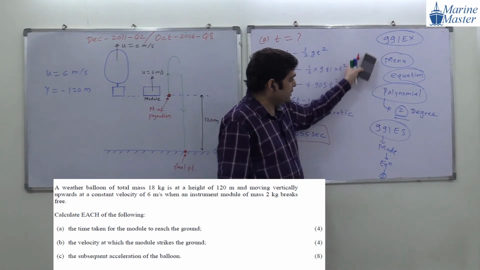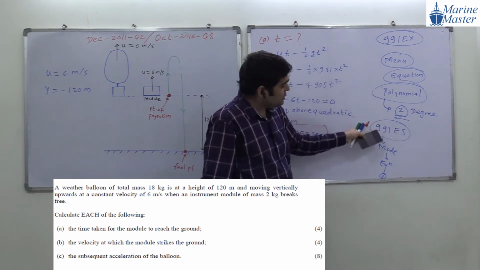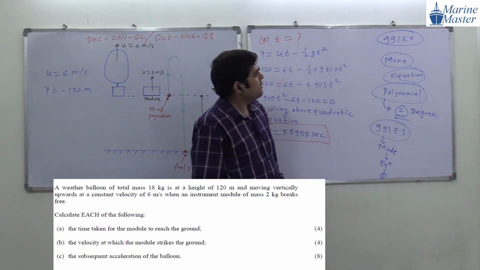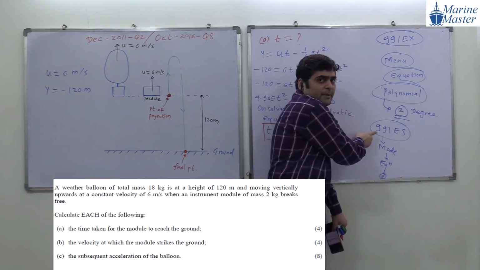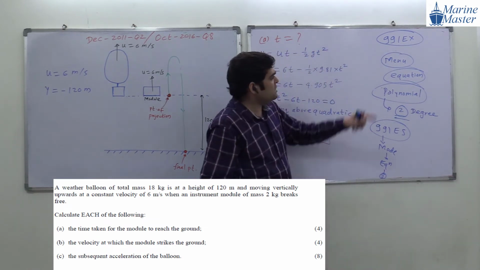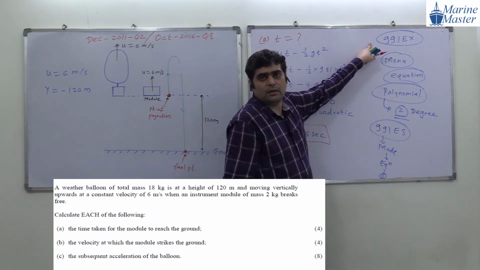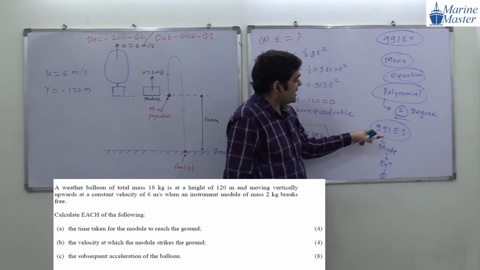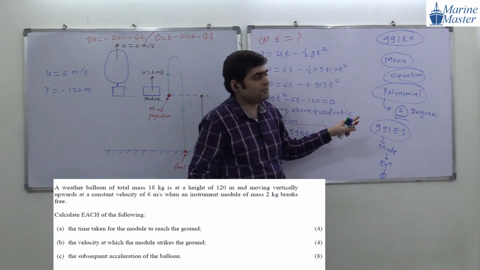This is the step for the 991EX, how to solve the polynomial, means quadratic equation. This is for those who are using 991ES, okay, both calculators. But the speciality of this calculator is that it is fast. The speciality of the other calculator is that it is rough and tough. Though it is delicate, like an Apple, it is like a Windows PC, rough and tough. Olden days PCs, olden days laptops, 5 to 10 years before, were very rough and tough.